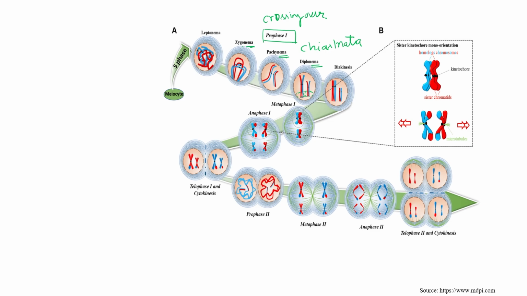Okay, what is the peculiar character of zygotene? Bivalent formation. Bivalent. Okay, in Pachytene, a tetrad is formed, means sister chromatids separated out. Okay, so these are the main events that occur at each sub-phase of prophase 1.